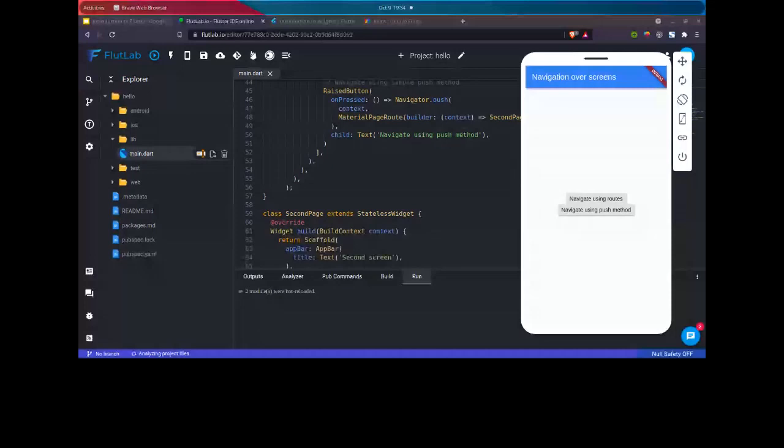Yash Batra has a question: what is a raised button? Okay, I will go through that. First, let the network get stabilized. Is my screen visible? Yeah, it's visible, sir.